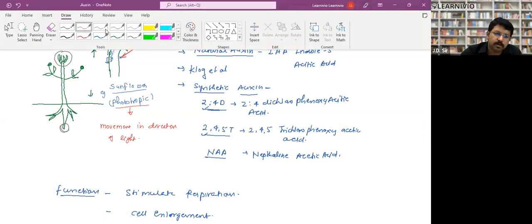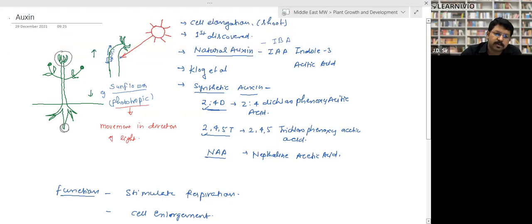Let me tell you. Suppose this is a sunflower. Whenever the light falls on this region, the auxin accumulates opposite to the light. Auxin accumulates at this region.